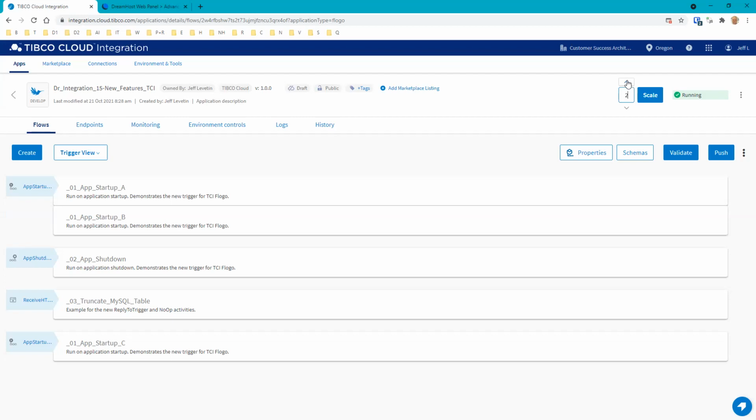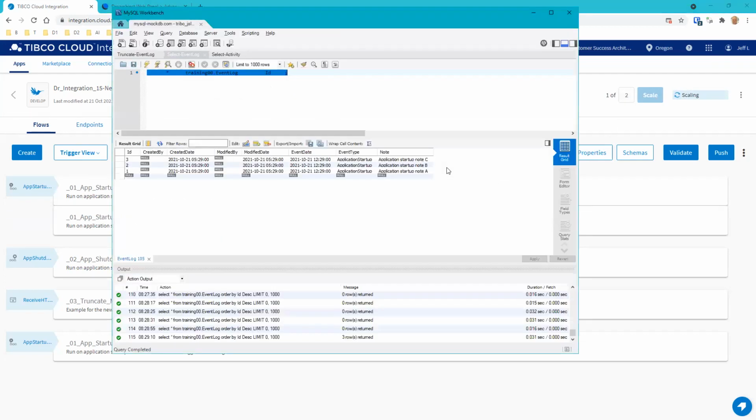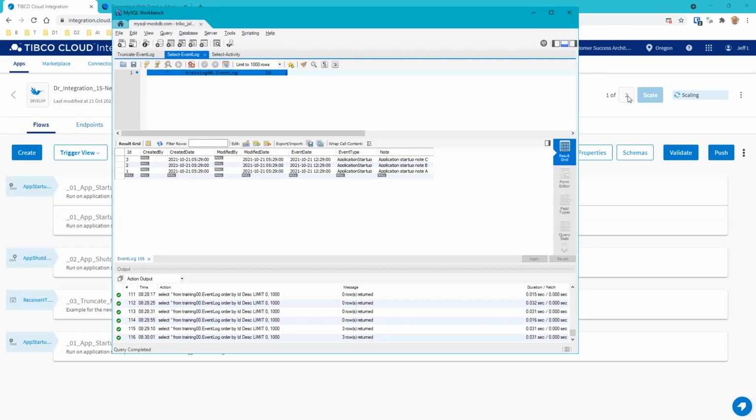Now if we scale it up to another instance, we should see another set of these, because it's going to execute these 3 flows once this is scaled up and deployed to the cloud. Then we'll see another set of 3.